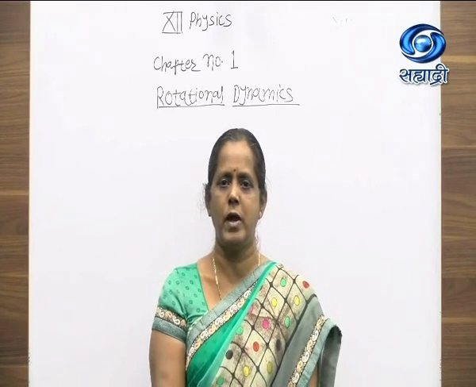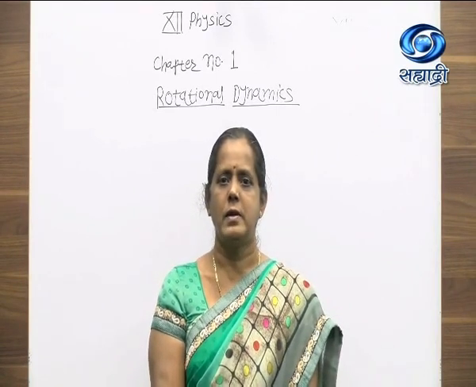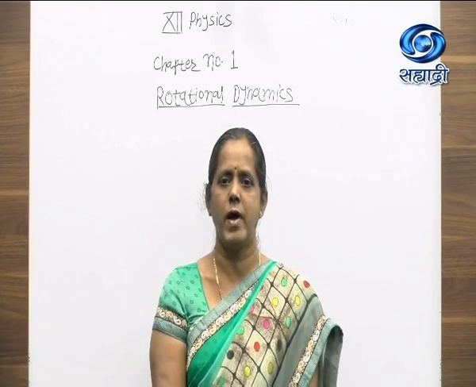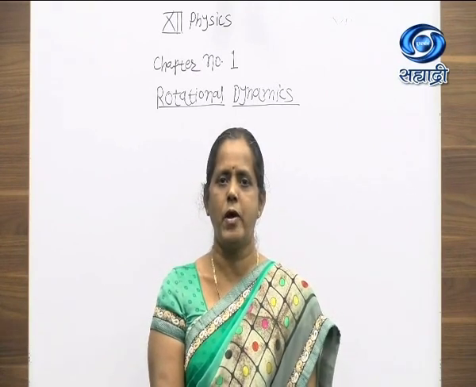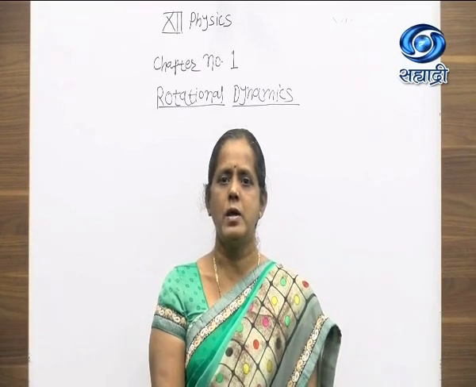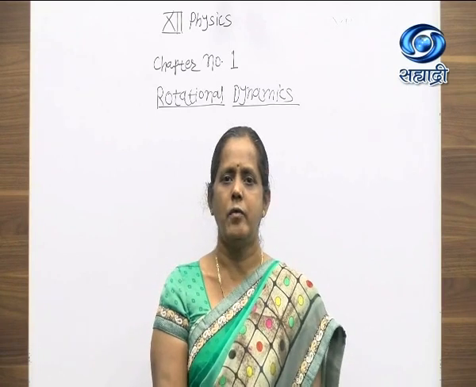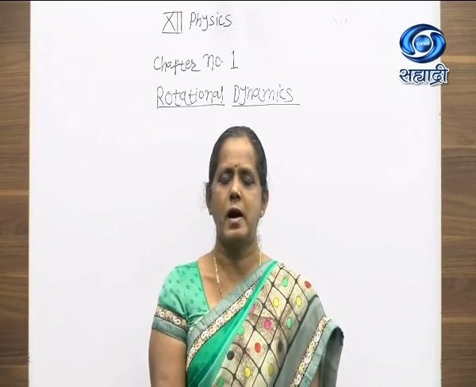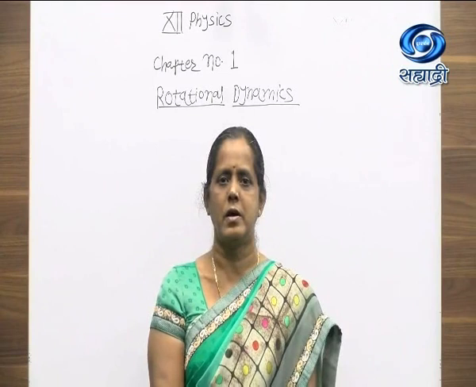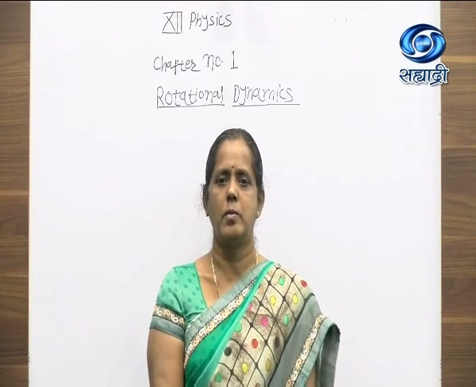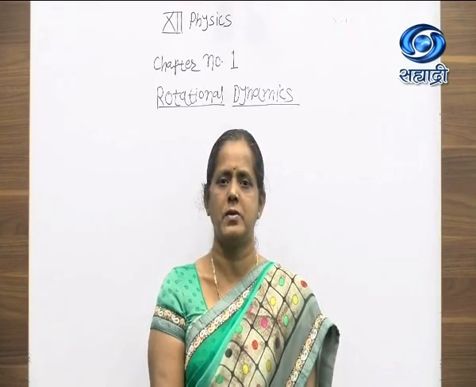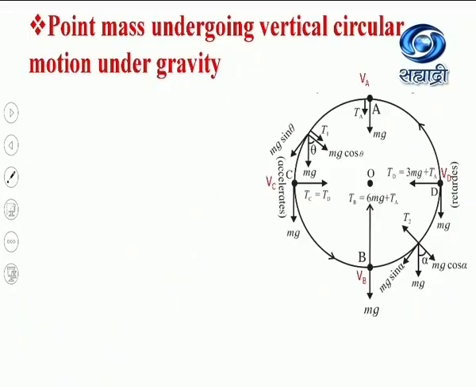Also we have seen how this vertical circular motion is a non-uniform circular motion because there is a change in the magnitude of the velocity as well as the tension is also going on varying at any point due to the action of the gravity. Now here we will see how the speed is going on varying when the point mass is attached to a string. So let us move to the PowerPoint presentation for further discussion.